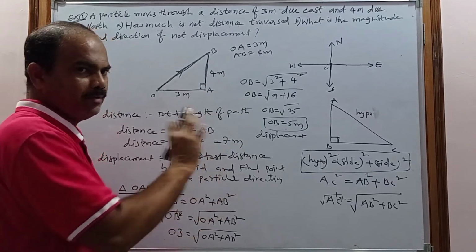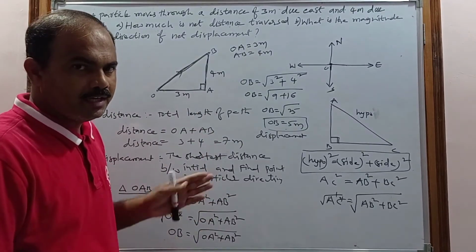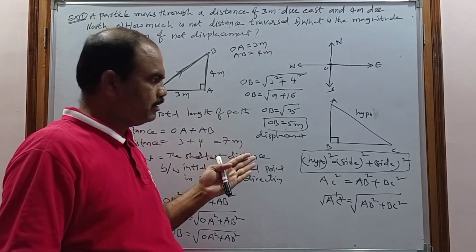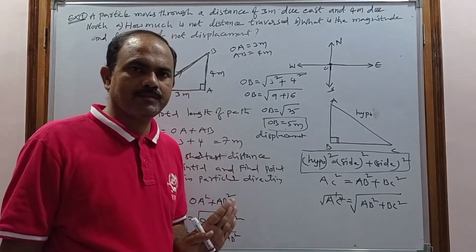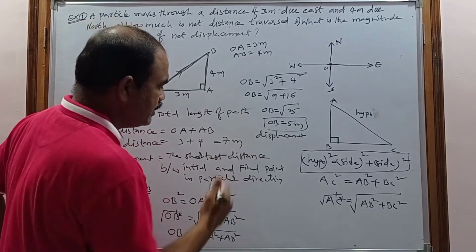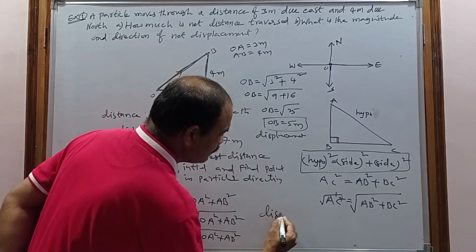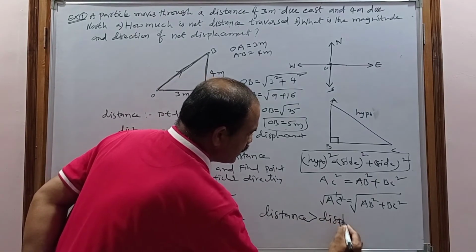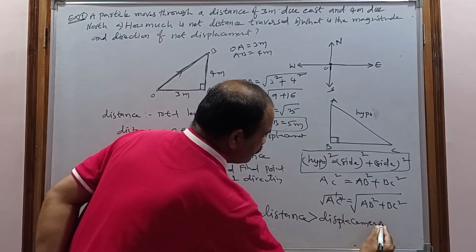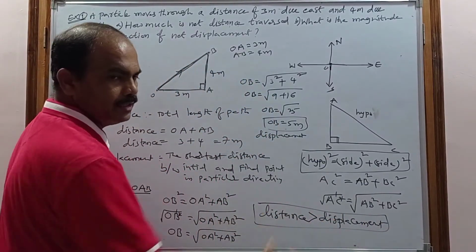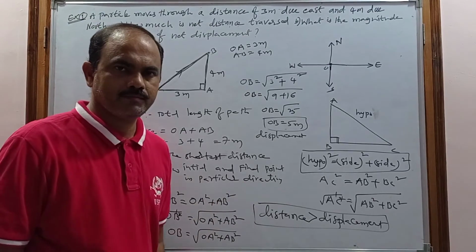Remember. And from this problem what you observed? The distance covered by the body may be more compared to the displacement. This point from this problem you have to observe: the distance is greater than the displacement. You have to remember, the distance is greater than the displacement in this problem.